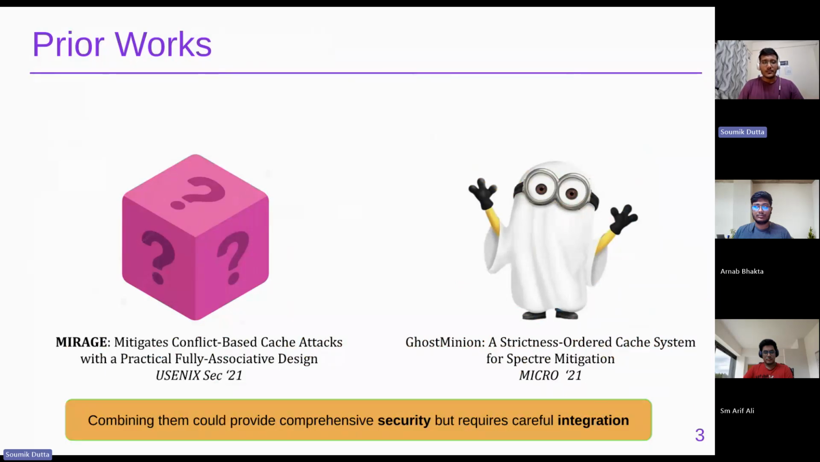The first one is Mirage. It mitigates conflict-based cache attacks with a practical, fully associative design. It came in USENIX 2021. And Ghost Minion, which mitigates Spectre attacks, came in MICRO 2021. So combining them could provide comprehensive security, but it requires careful integration of both of these approaches.